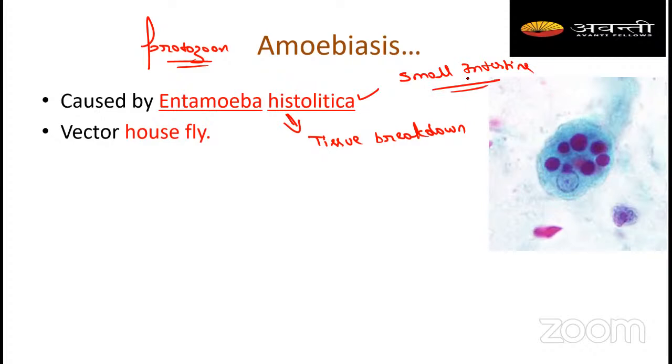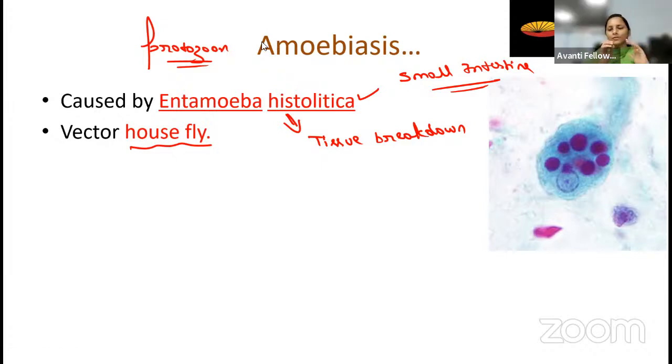Then how is it caused? It is caused through the housefly. I think after this amoebiosis, whatever you want to eat, you will wash it properly, then eat. Why do I say this? Here you can see how amoebiosis is spread, mainly through the housefly. People are usually very busy and eat fruits or vegetables without washing them, which is very harmful. We have to wash them, then eat. I will tell you the life cycle of Entamoeba histolytica.